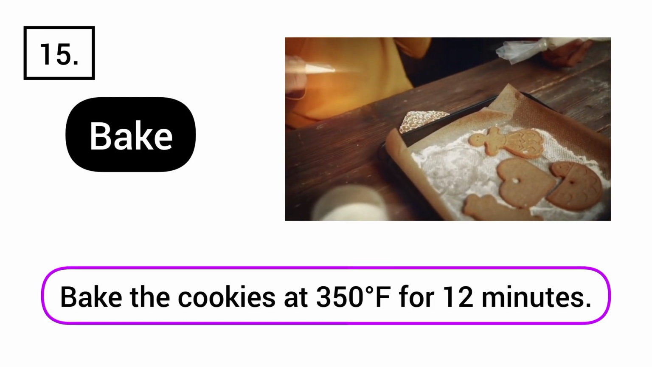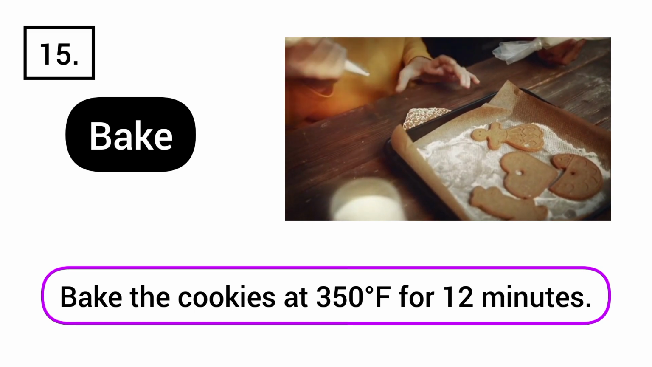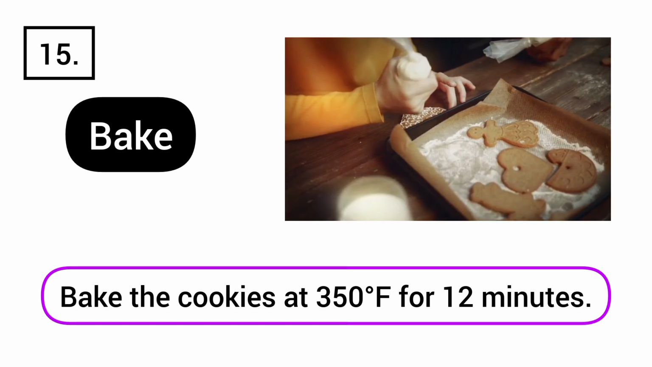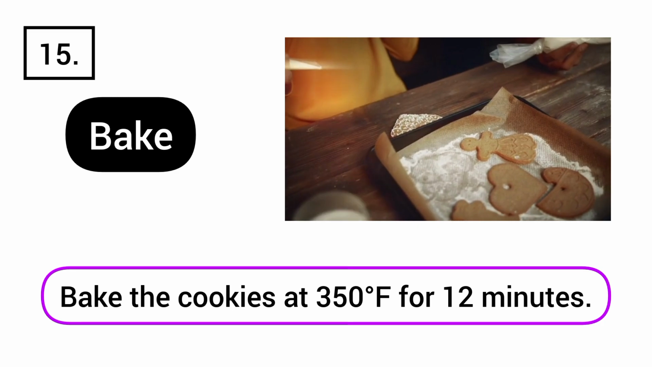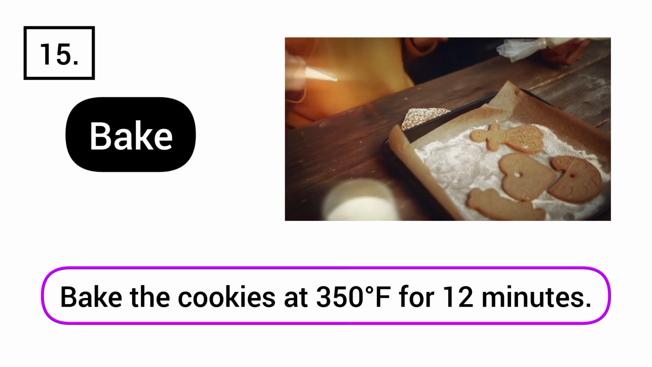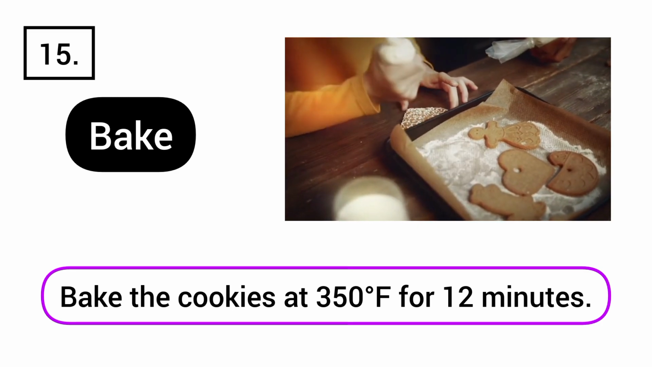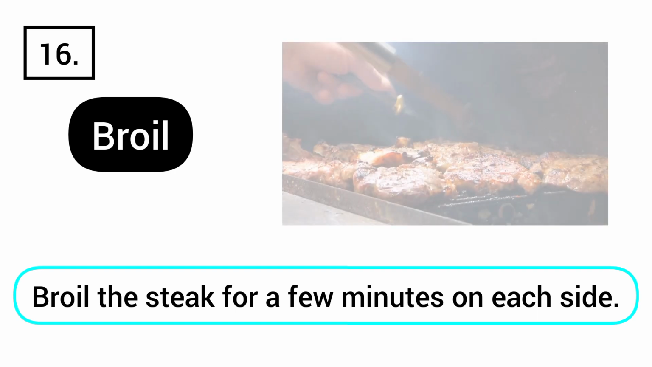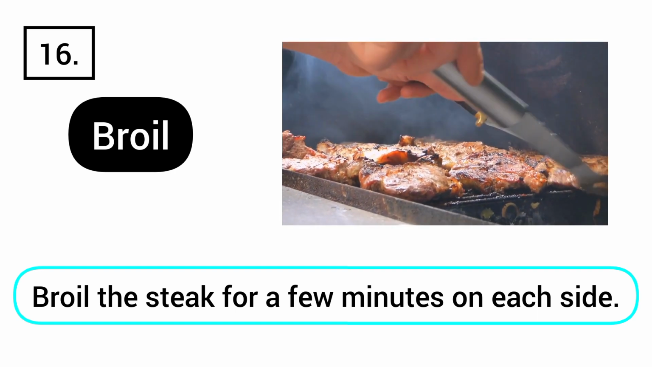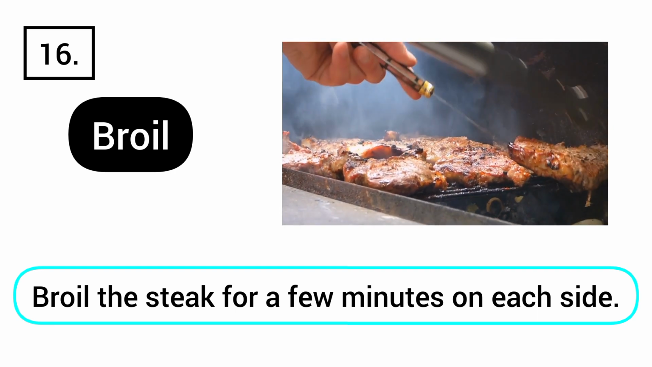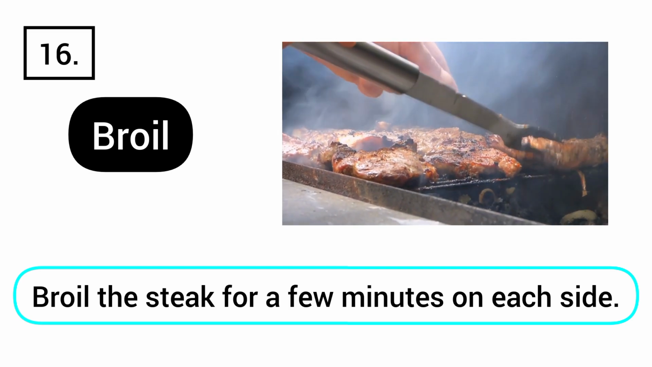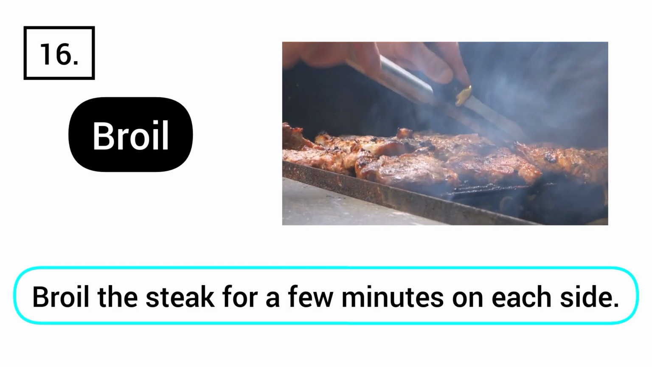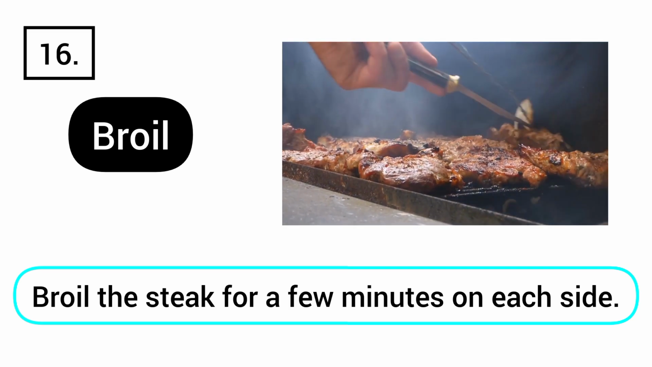Bake. Example, bake the cookies at 350 degrees Fahrenheit for 12 minutes. Broil. Example, broil the steak for a few minutes on each side.